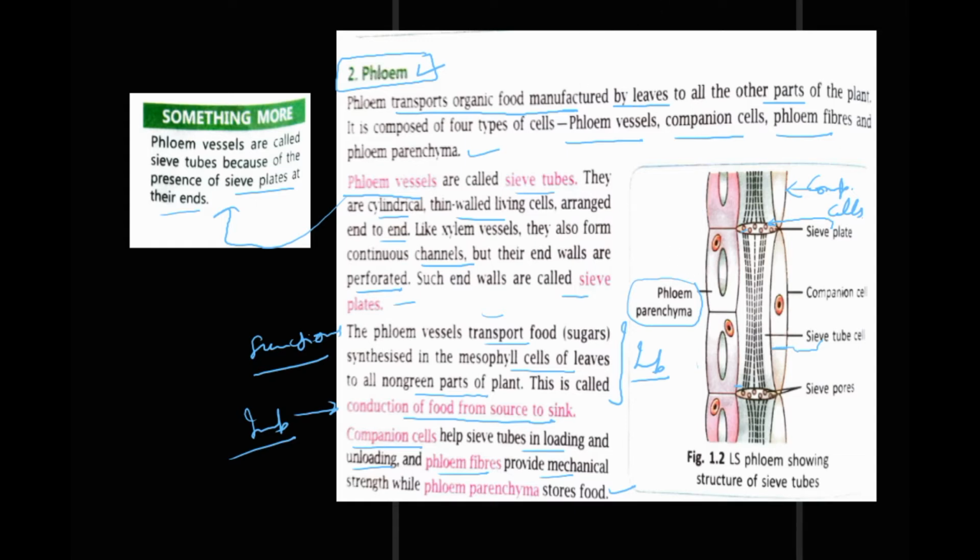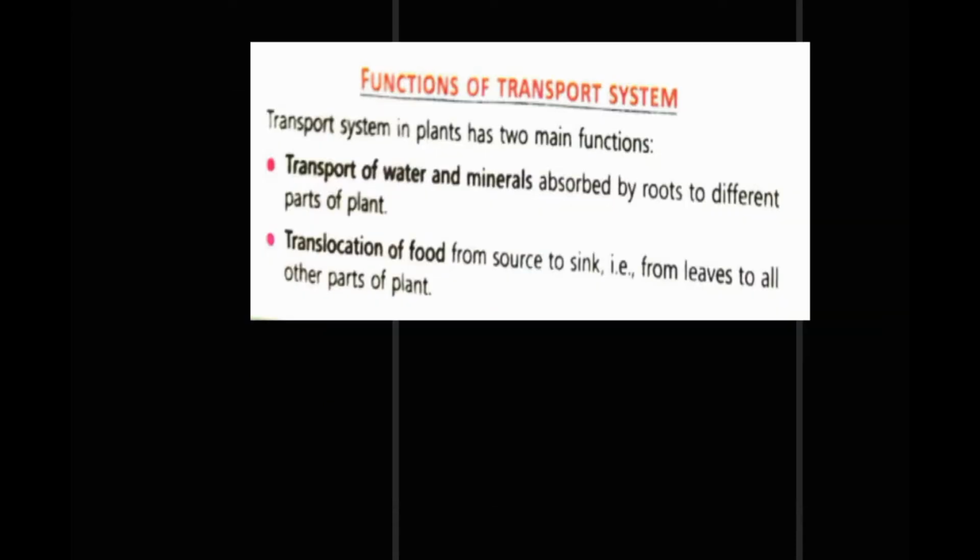Now we move on to the next page in your book. What is the function of the transport system? Next part of this page. So the transport system in plants has mainly two functions. First is transport of water and minerals absorbed by roots to different parts of the plant. Second is, as we have already studied, translocation of food from source to sink, that is from leaves to other parts.